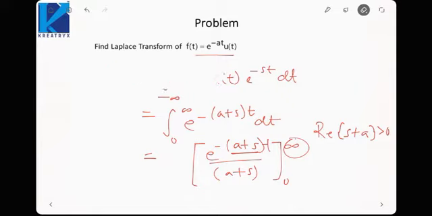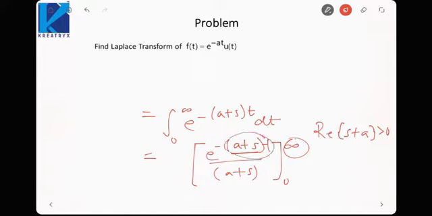So let us substitute the limits considering the real part of s plus a is greater than 0. When we put infinity this will go to 0, and when we put 0 it will be 1. So X(s) would be 1 upon s plus a, and the condition is the real part of s is greater than minus a.